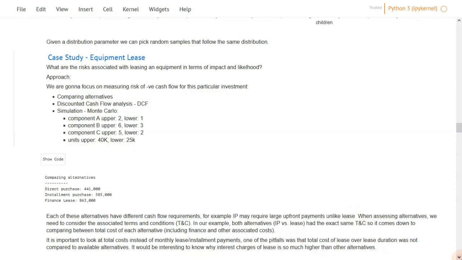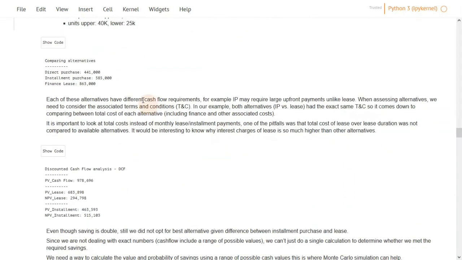So usually we start an exercise like this by comparing alternatives. For this particular scenario, we can either go directly and purchase equipment. The associated cost with a direct purchase is 441k. We can either make an installment purchase, which is similar to a finance lease but a different financing arrangement, and this is again the associated cost with installment purchase, and this is the finance lease that was actually undertaken by our clients. Of course, when you think of lease, you won't think of direct purchase because you actually might not have enough finance arrangement to go directly and spend this money all at once.